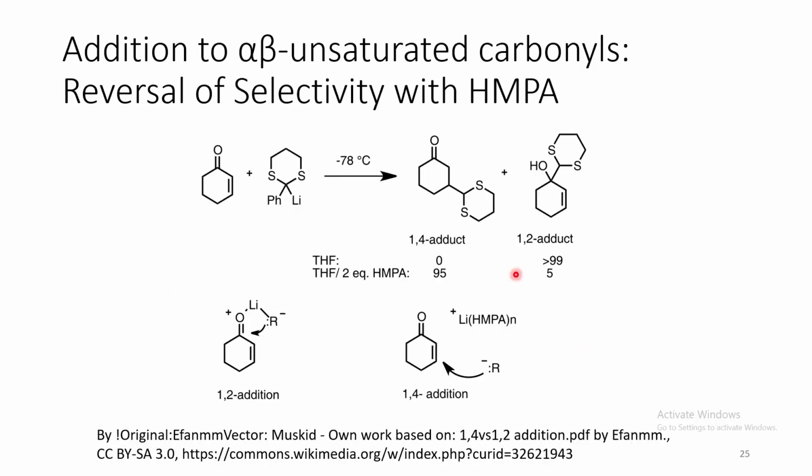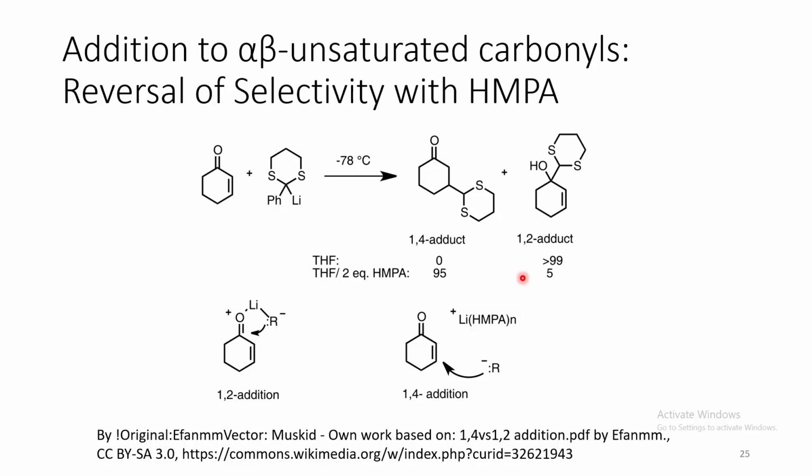Now we come to conjugate addition. Whenever we have an alpha beta unsaturated carbonyl, in absence of any coordinating ligand, the 1,2 adduct is more predominant. Whereas in case of HMPA, which is a coordinating ligand, now the 1,4 product becomes predominant. That can be explained by this particular model. Lithium coordinates the oxygen, brings this alkyl group in close proximity to these two positions. As a result, the 1,2 product becomes predominant.